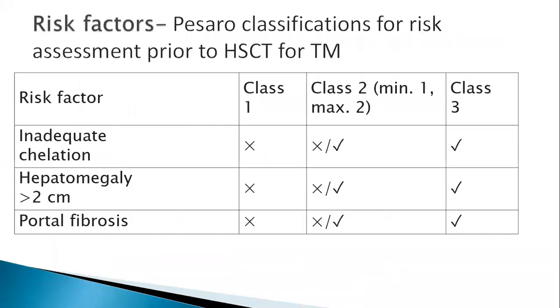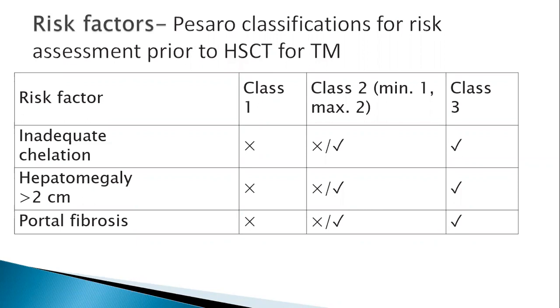So again, the same classification for risk assessment that we use for thalassemias, we use even for sickle cell disease: the chelation, hepatomegaly, and portal fibrosis. But the biggest problem with this classification is we don't know what was defined as inadequate chelation when it was proposed. And hepatomegaly of more than 2 centimeters is quite subjective.